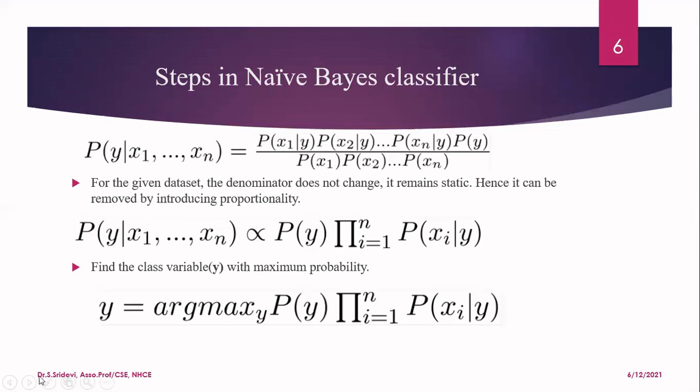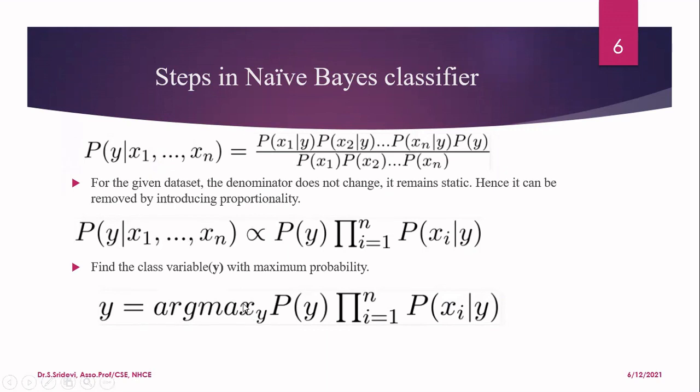Next, what you have to do is find the class variable y with maximum probability. The meaning is, if you have a binary classification problem, find this probability for both the classes. One is the class yes, another is class no. Once you find the probability for both the classes, next you have to find which class variable y has the maximum probability.